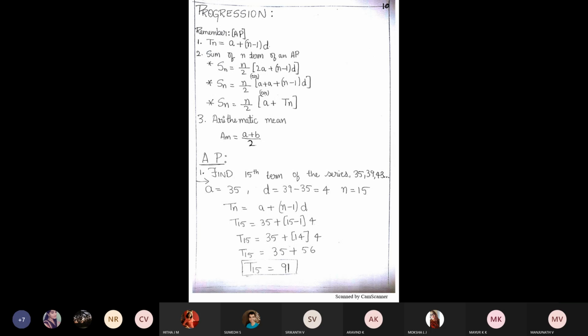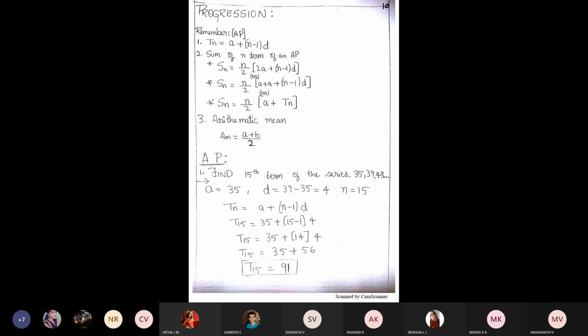Here A is equal to 4, that is your first term, and common difference D is equal to 4. 8 minus 4 is 4, 12 minus 8 is 4, 16 minus 12 is 4, 20 minus 16 is 4. And here N is equal to 5. The one which follows such kind of order, previous example, 3, 6, 9, 12, 15.